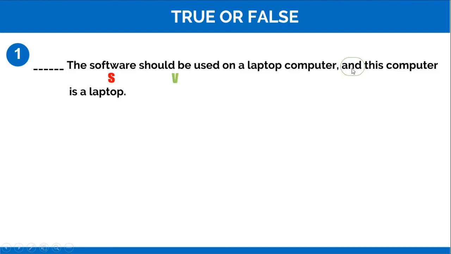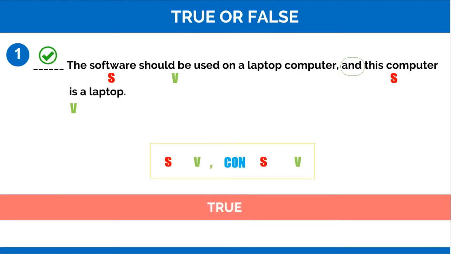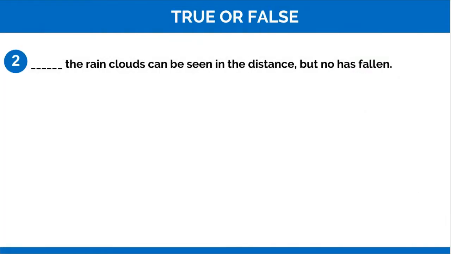Let us see. The software is the subject, and should be used is the verb. And is the connector, and then computer is a subject, with its verb. So this sentence has been completed. So we can say it's true. The second one: the rain clouds can be seen in the distance, but no has fallen.